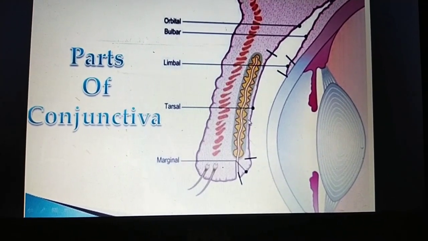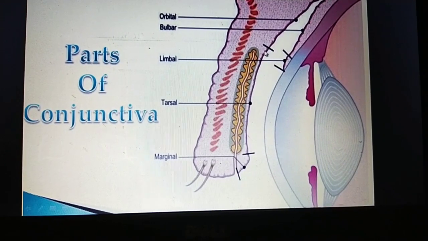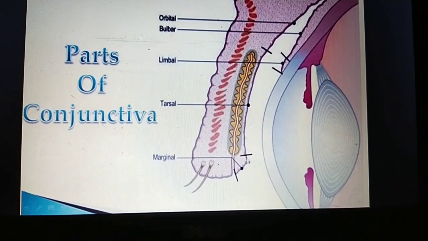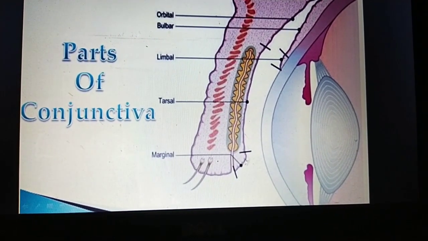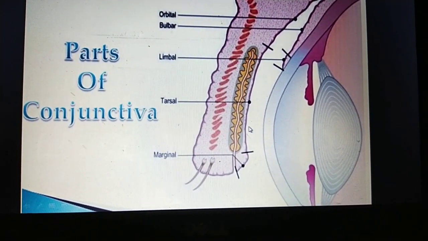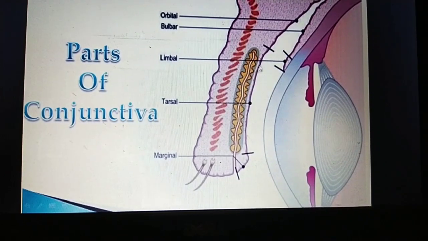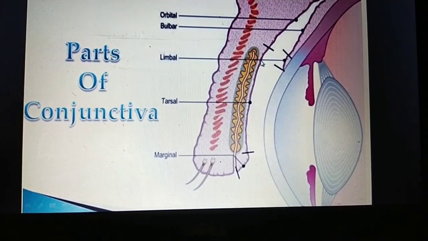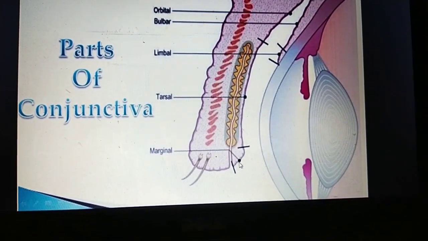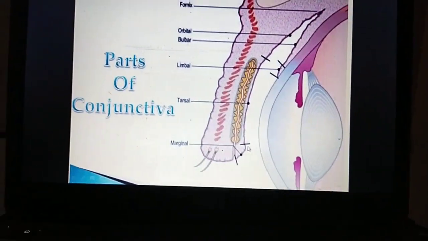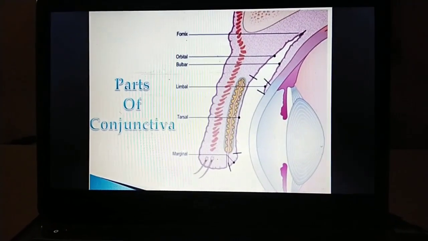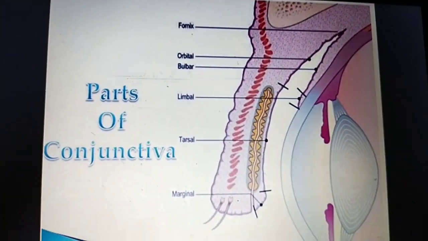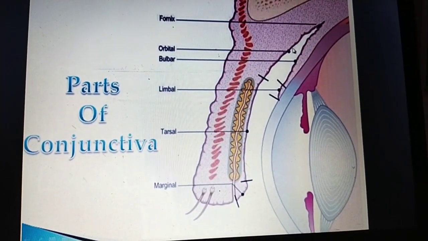And this is the palpebral conjunctiva. In that, this is the marginal conjunctiva from the marginal side, and this is the tarsal conjunctiva. Like that, the palpebral conjunctiva divides into marginal conjunctiva, tarsal conjunctiva, and orbital conjunctiva. Orbital means the orbital cavity.